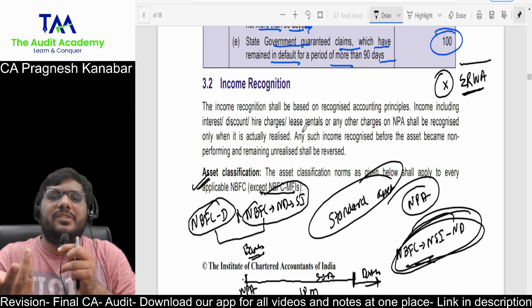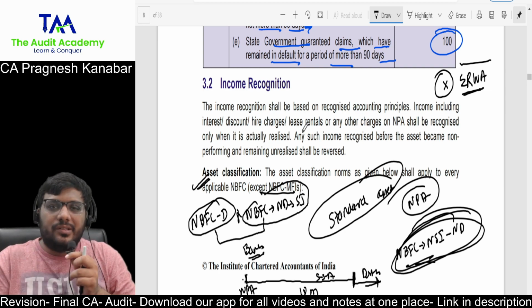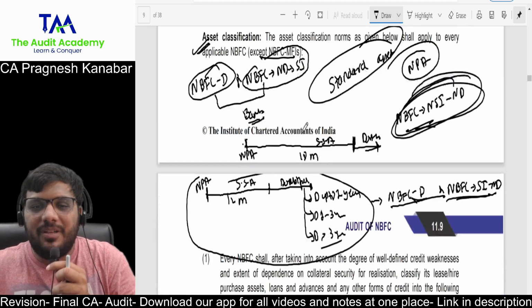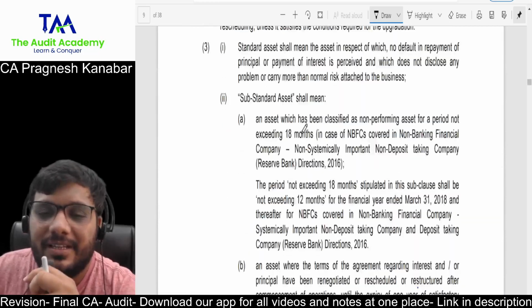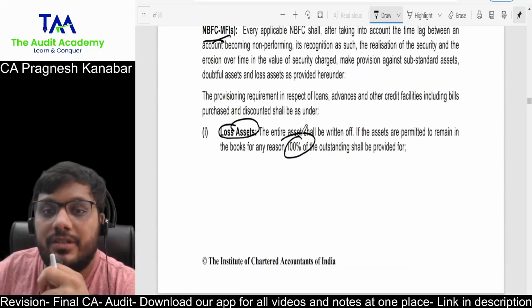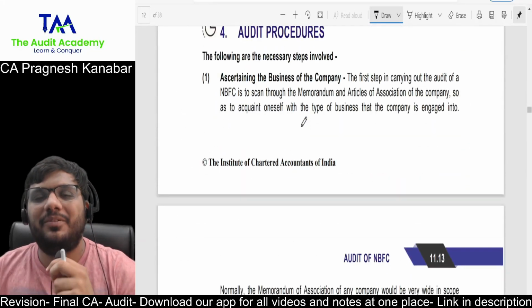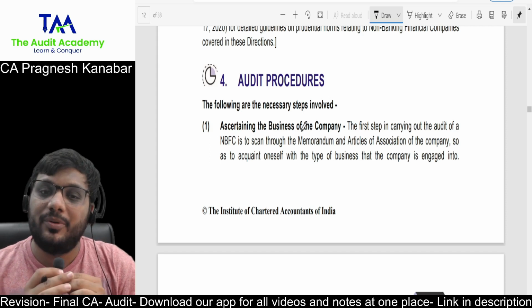Income recognition principles, no matter whichever subject you are learning, or whichever entity you are reading across the world, are going to remain the same because they are basic accounting principles. All right. So this is it for the whole prudential norms discussion, provisioning requirements and so on. Now we are coming to the last part, and that is the audit procedural part.